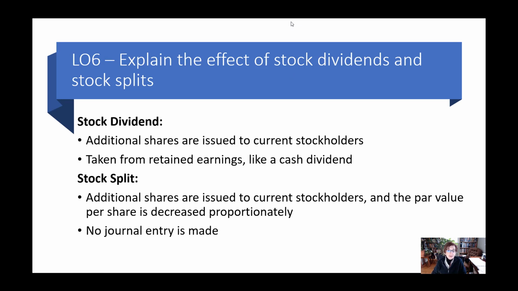Now a stock split is a little different. A stock split is also a case where additional shares are issued to the current stockholders, but in that case, there is no journal entry. Some of you are cheering. There's no journal entry. And basically what the company does is it decreases the par value per share of stock proportionately to the number of shares that are issued. All right, so let's see how these work.